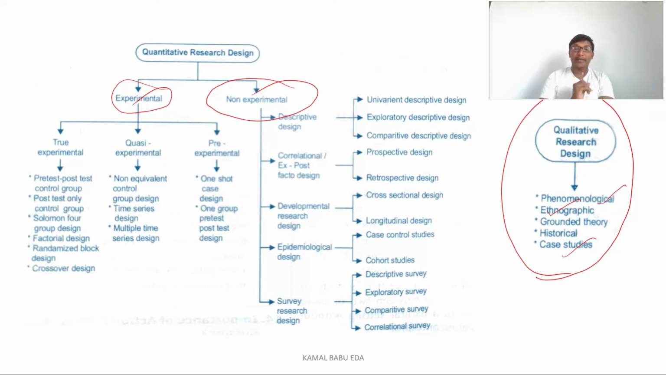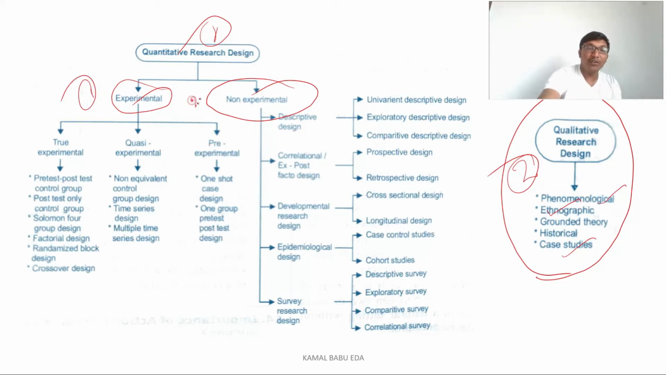So how many types do we have? We have two types of research designs mainly: the first is quantitative and the second is qualitative. In quantitative, again, we have two types: experimental and non-experimental. In experimental research design, the name itself says that we are going to experiment. We are going to do something and we want to obtain a result from the particular research design. So we have true experimental, quasi experimental, and pre-experimental research designs.